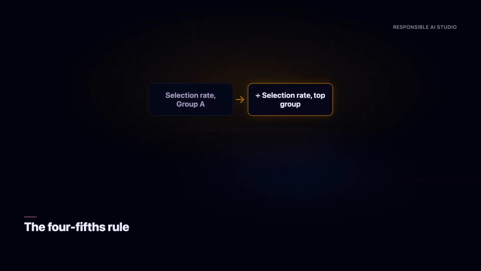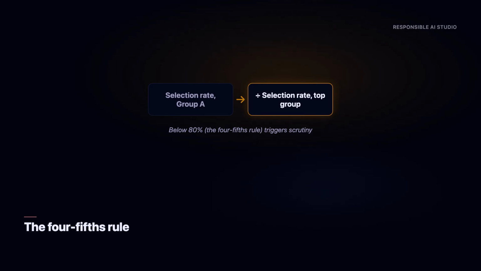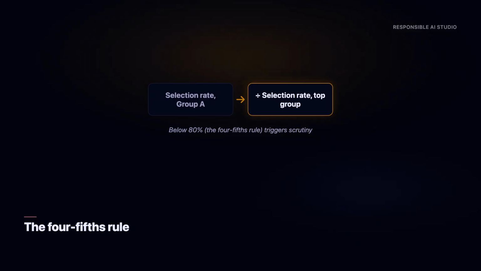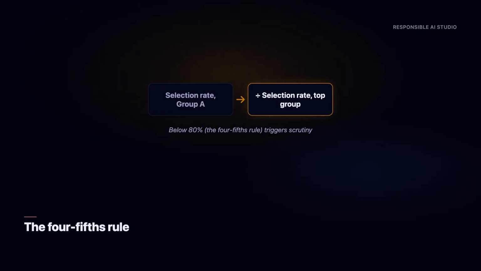The number regulators actually cite is the disparate impact ratio, the selection rate for one group divided by the selection rate for the highest selected group. Below 80%, the 4/5 rule, is the long-standing threshold that triggers scrutiny. It's simple, it's citable, and most teams have never calculated it for their own system.